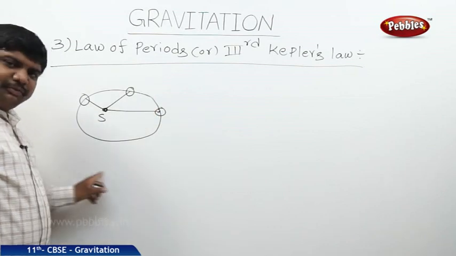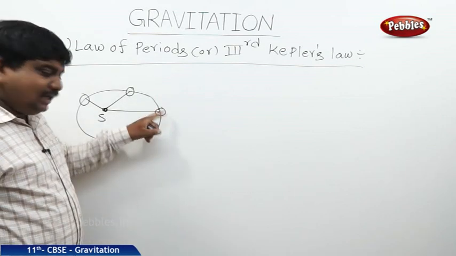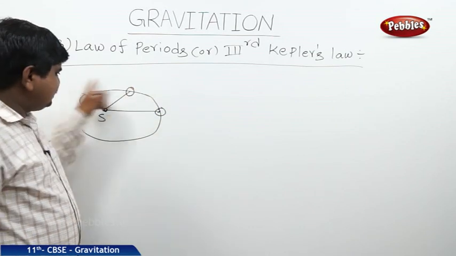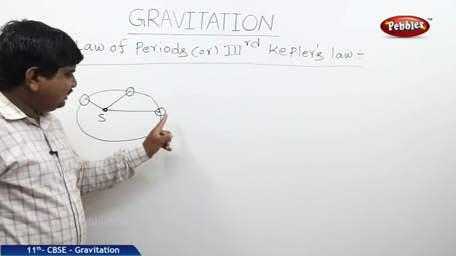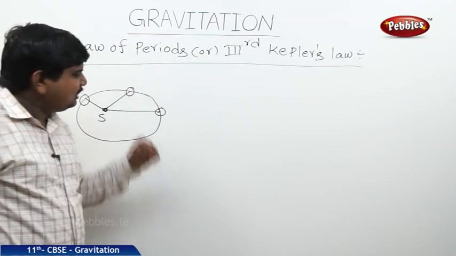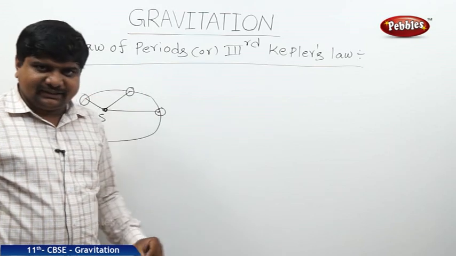After crossing all the positions with respect to the time, this planet again comes to the original state where it started the motion. This is called one complete revolution. The time taken for one complete revolution of any planet around the Sun is called time period of that particular planet.